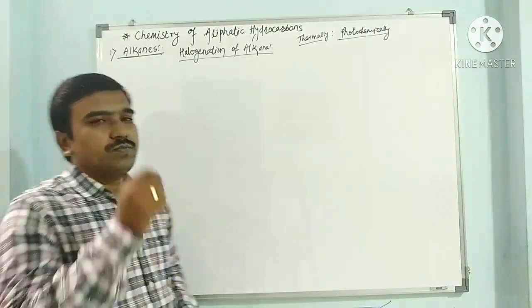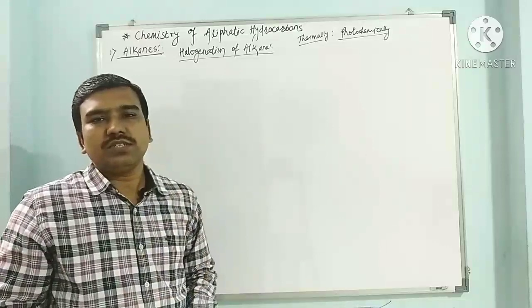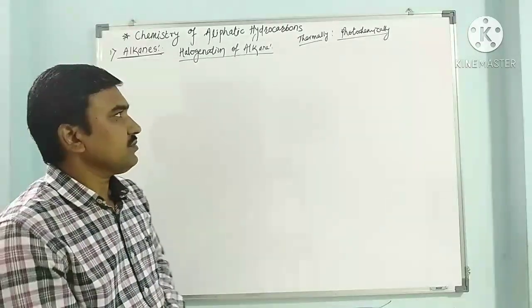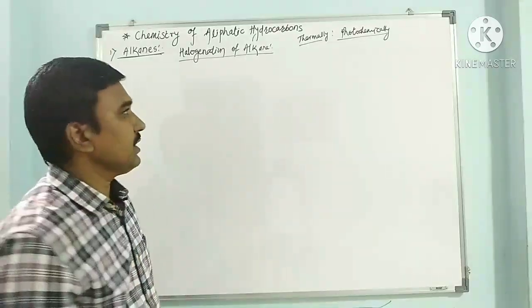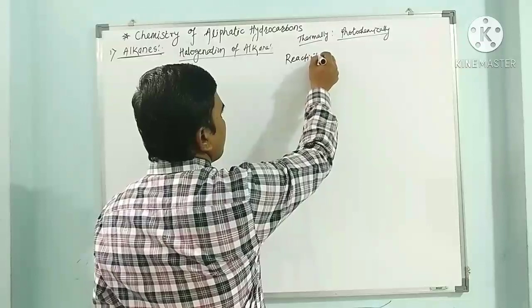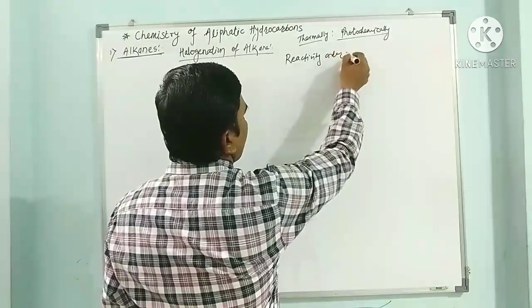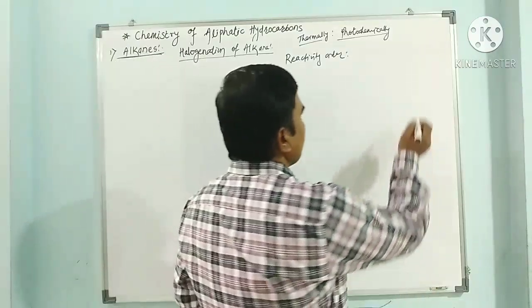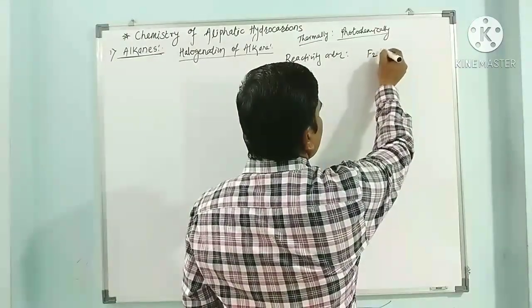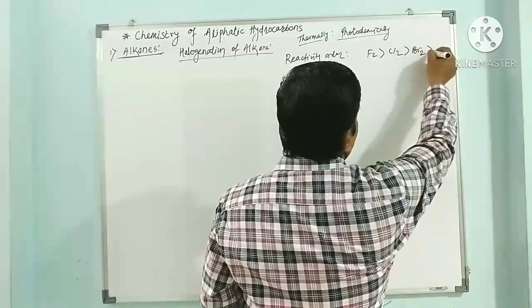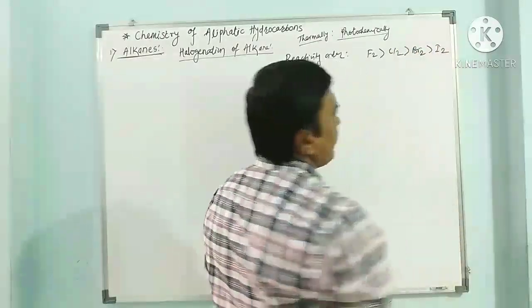On the basis of the halogen used during the reaction, it can be named chlorination, bromination, or iodination. If you see the reactivity of halogens, the reactivity order is: the more the electronegativity, the more its reactivity. So F2 is more reactive than Cl2, then Br2 and then I2.